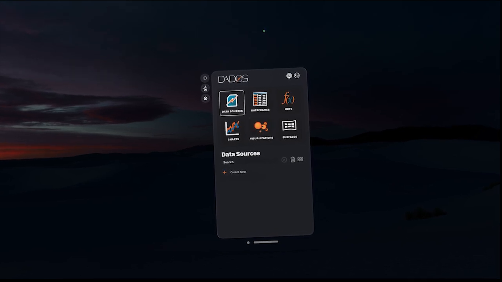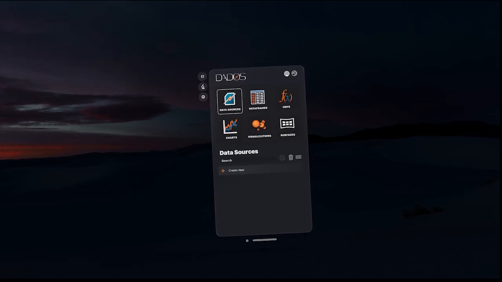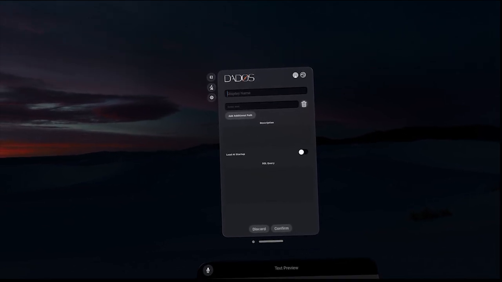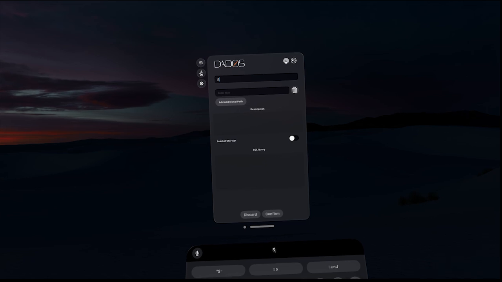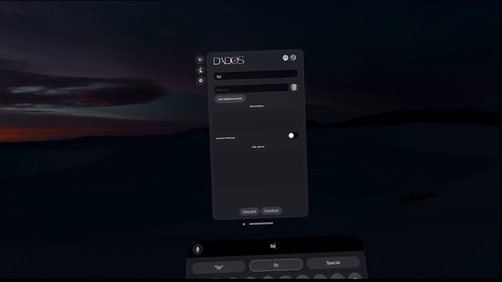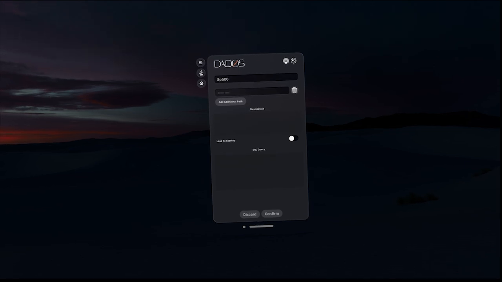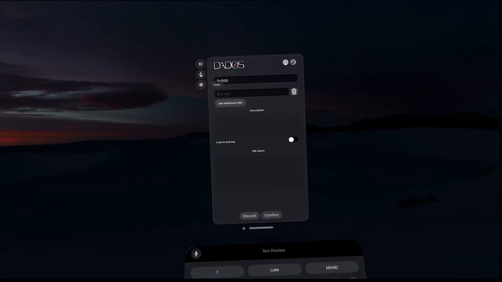DADOS is a next-generation data analytics platform designed to deliver ease of use and productivity with lightning-fast performance. Our mission is to combine big data and AI with Apple Vision Pro's dazzling user experience to create a new paradigm for analytics, visualization, and presentation. We call this spatial analytics.